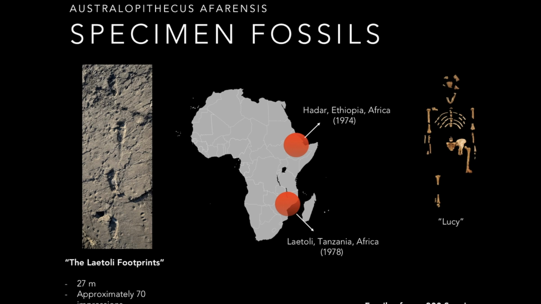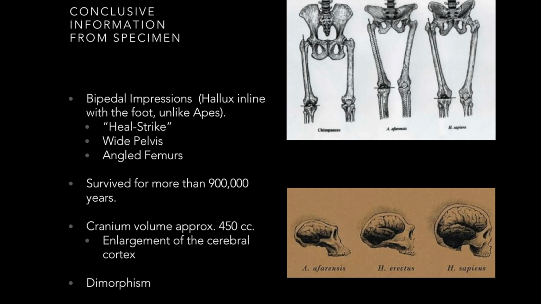A second famous specimen fossil is Lucy, which was discovered in Hadar, Ethiopia, Africa in 1974. This species is hypothesized to be bipedal, as the Laetoli footprints were of a bipedal species. Also, Lucy had a wide pelvis and also had angled femurs, as do modern humans.